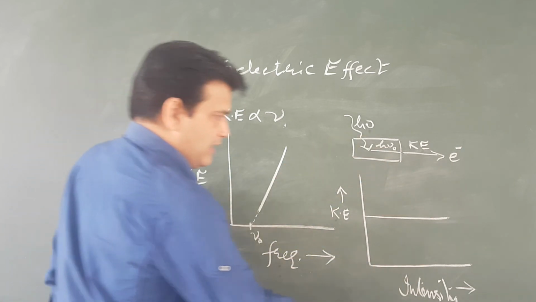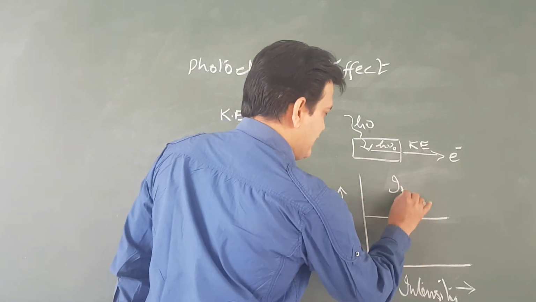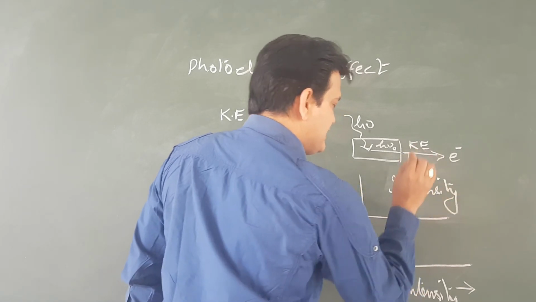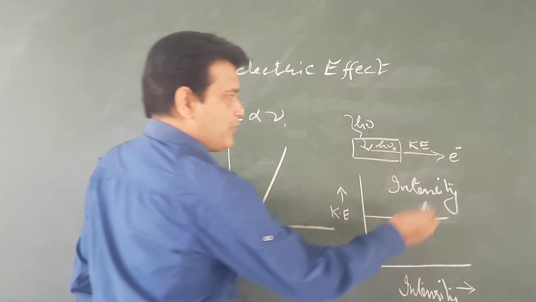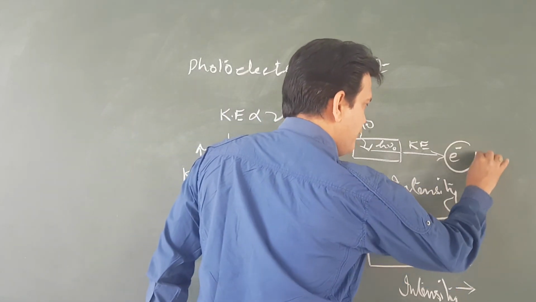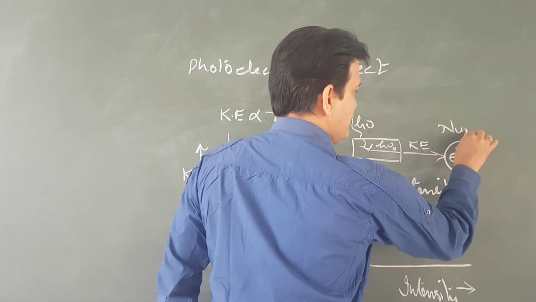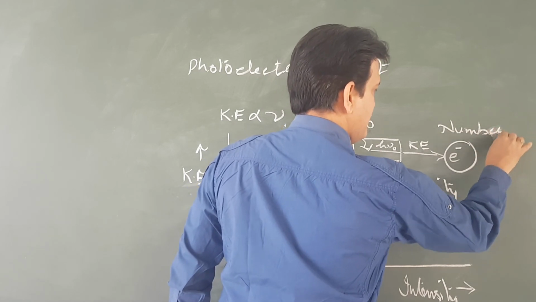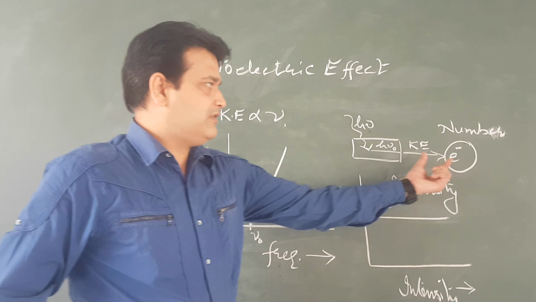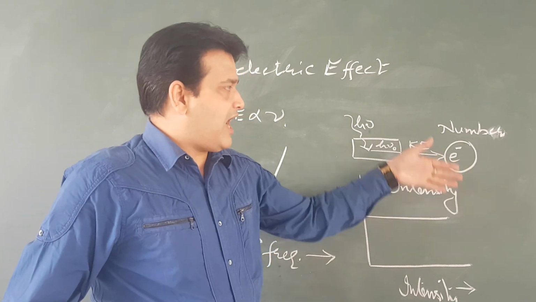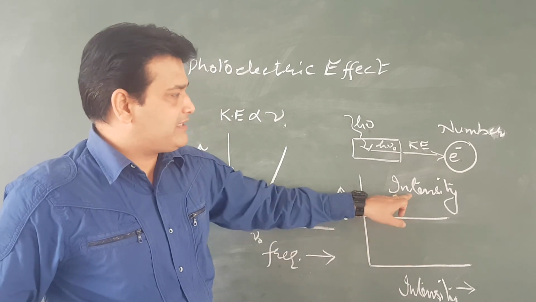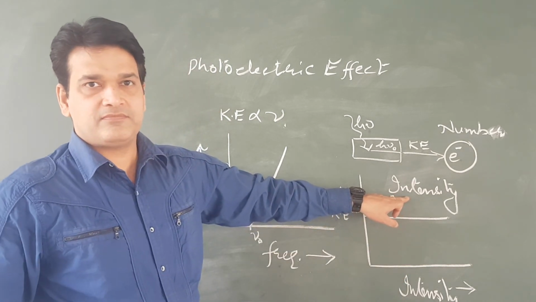But intensity is a parameter on which the number of photoelectrons depends. If a large number of photoelectrons are being emitted it means intensity is higher.